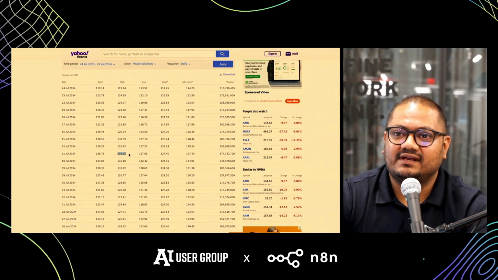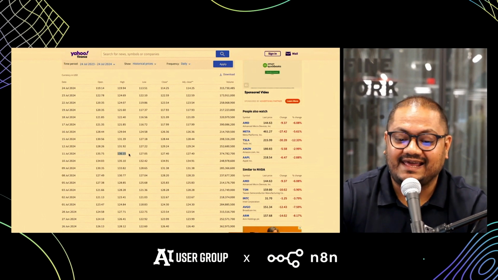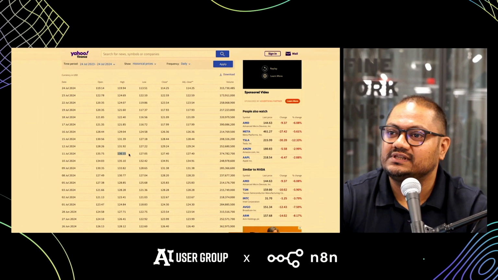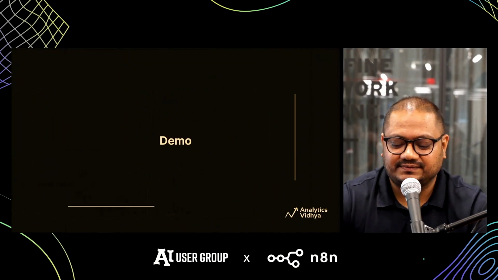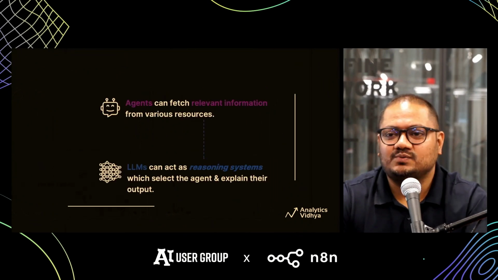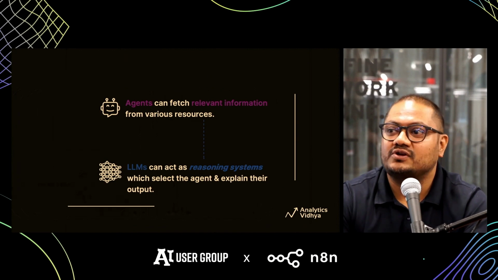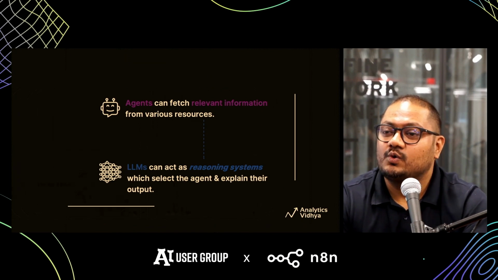So this is where the combination of agents and LLMs comes into play, right? The LLM acted as a reasoning agent to identify which is the tool that we use, and then pass the information from what the agent collected over here, right? So that's what agents can do. Agents can get relevant information which was not utilized by the LLMs during the training phase, and then our LLMs can act as reasoning agents, one, to choose the tools, and then to make decisions based on that.